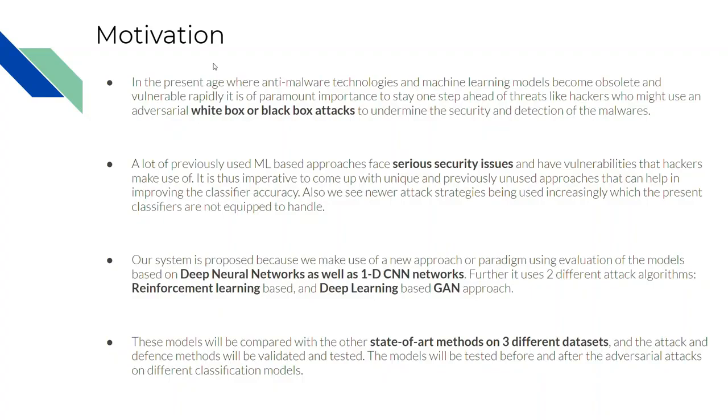White box attacks are those in which the hackers have access to the model's parameters, and in black box attacks, they don't have access to the model's parameters. We see a lot of previously used ML approaches face serious security issues and vulnerabilities that the hackers make use of. It is very important for us to come up with a unique and previously unused approach that can help in improving the classifier accuracy. Also, we see newer attack strategies being used increasingly, which the present classifiers are not equipped to handle.